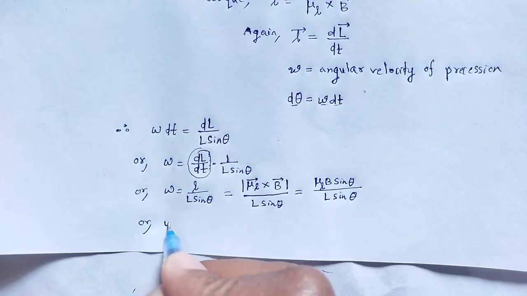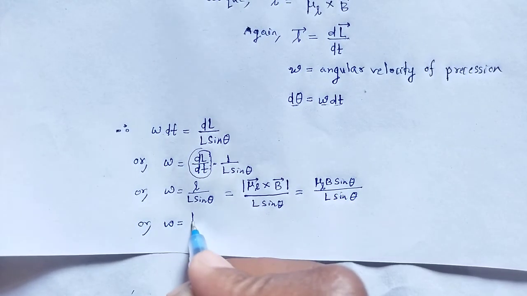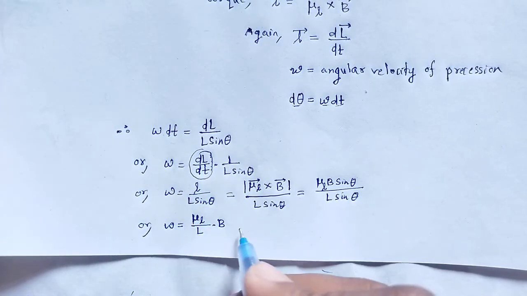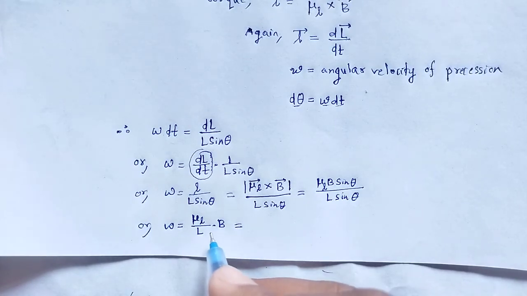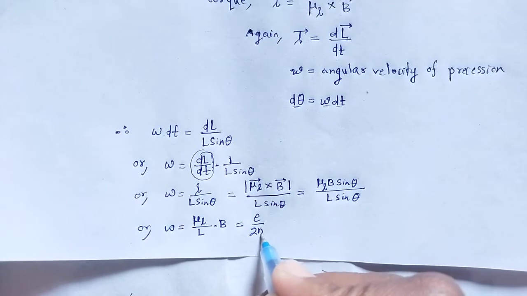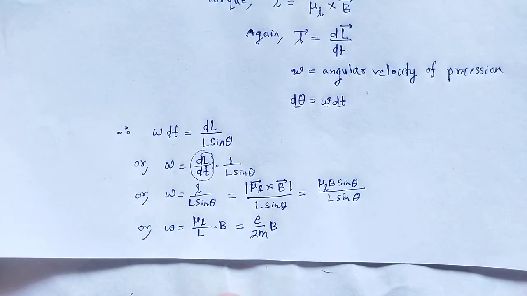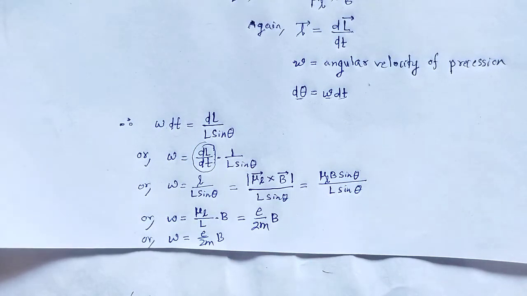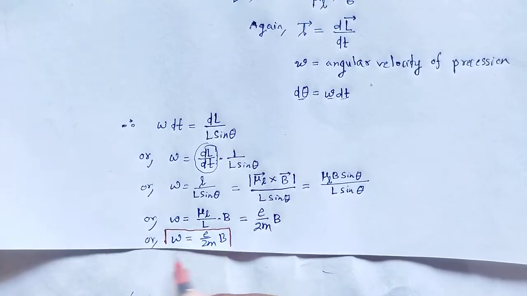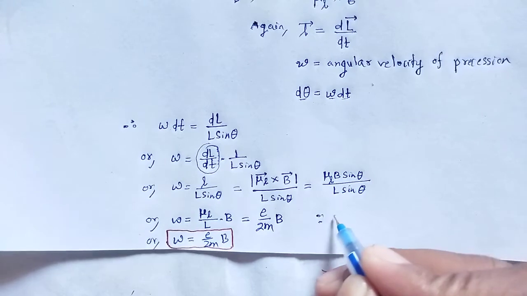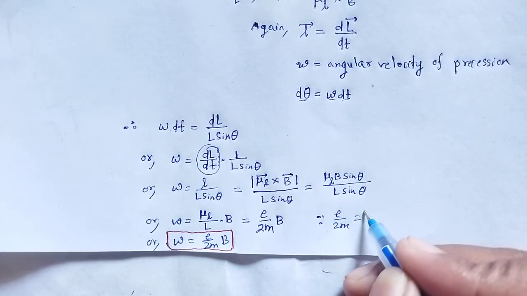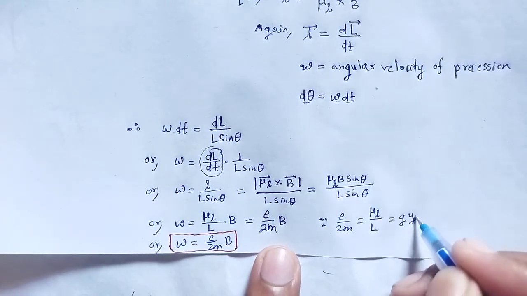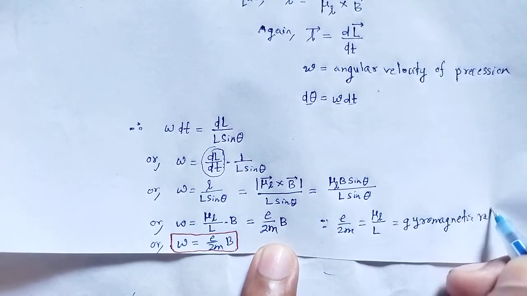So we have omega is equal to mu L by L into B, that is e by 2m into B, since mu L by L is e by 2m. So omega is equal to e by 2m into B, that is the expression, where e by 2m is equal to mu L by L, which is known as the gyromagnetic ratio.